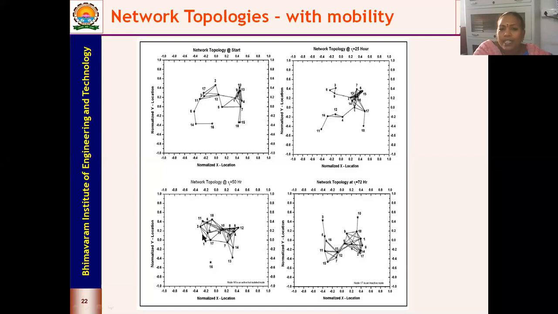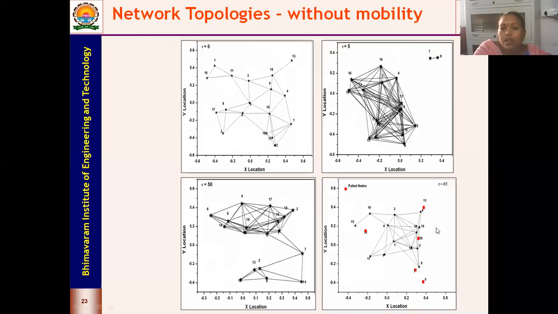I have just given here 4 topologies. But in one particular iteration you can get 72 different topologies. I had generated these topologies considering the mobility models, whether it is the RWPM or the Gauss-Markov mobility model. Now, without a mobility model, you can also generate topology. So looking into these 4 different